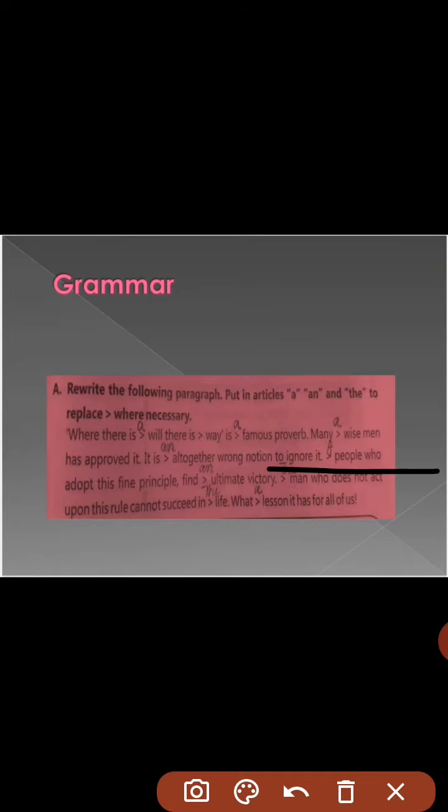A people who adopt this fine principle find an ultimate victory. The man who does not act upon his rule cannot succeed in the life. What a lesson it has for all of us.